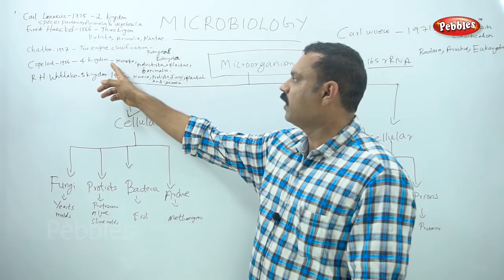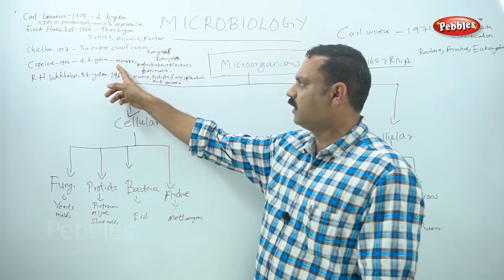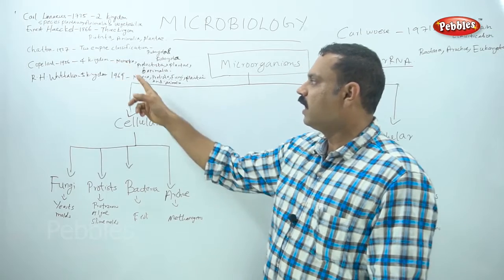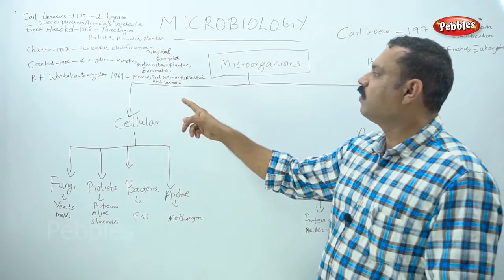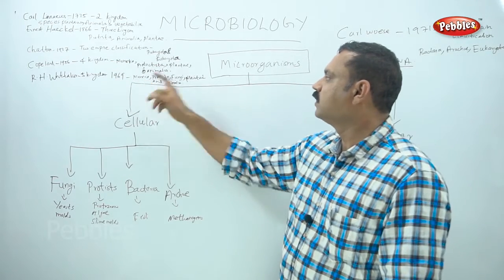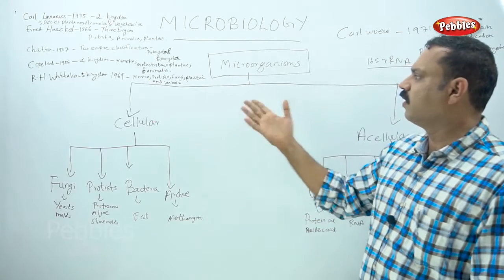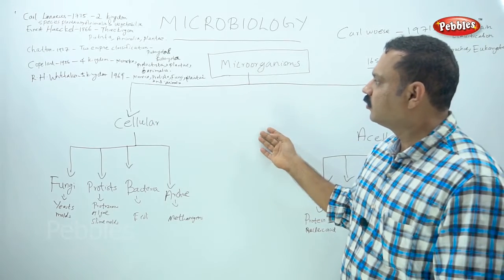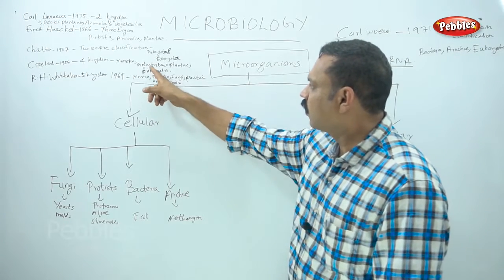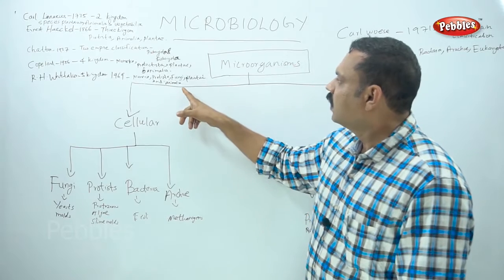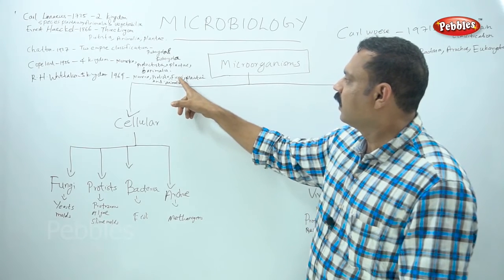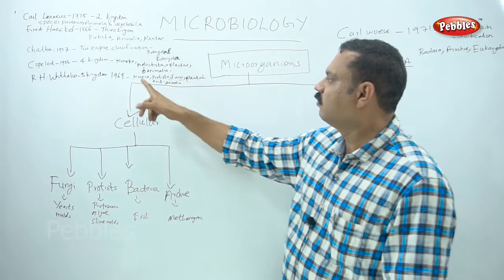you can see in Copeland's classification, Monera is there, and in the classification system of R.H. Whittaker, Monera is also here. What is the difference between the four kingdom and five kingdom classification? Here it is Protocrista, here it is Protist. Animalia is also there. The introduction of Fungi is the important one.